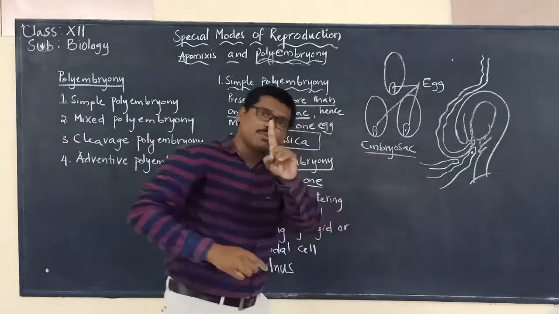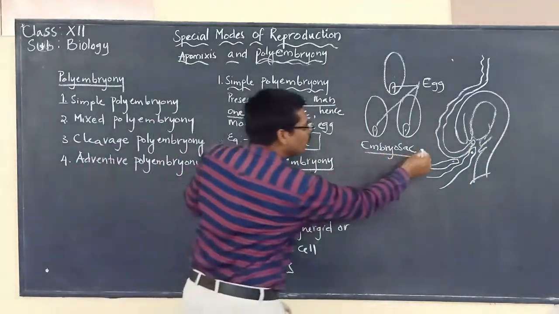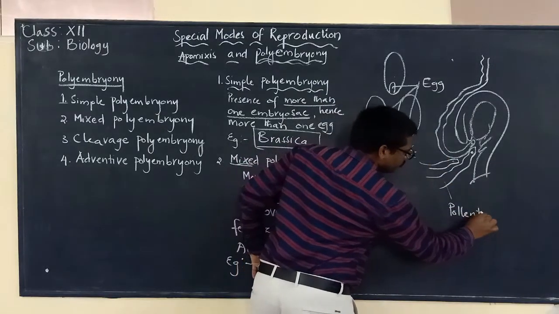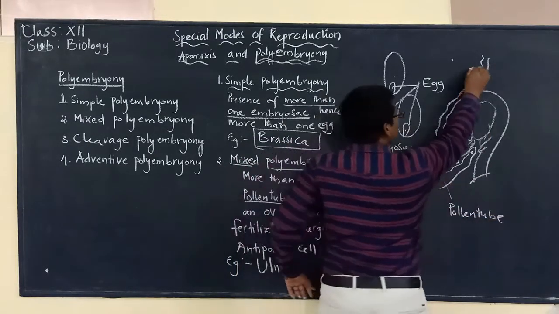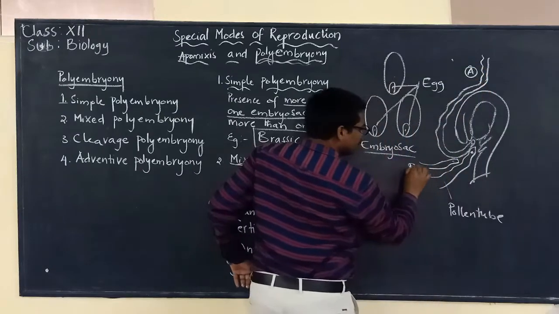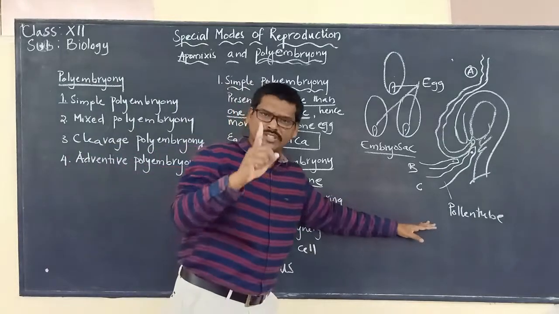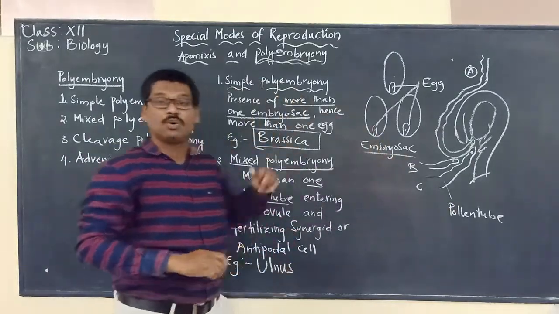If there are more than one pollen tube, these are nothing but pollen tubes. Let us say that this is A and B and C. See here we are seeing 3 pollen tubes entering. More than one pollen tube is entering into the ovule.